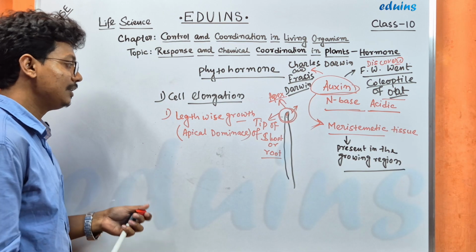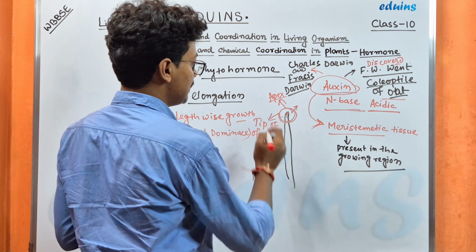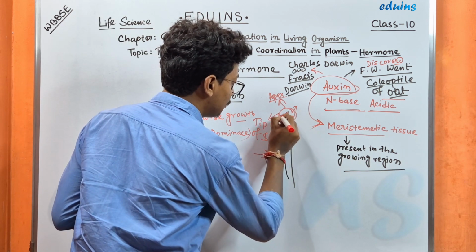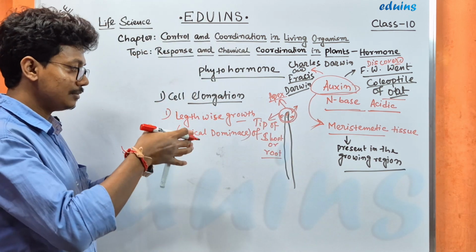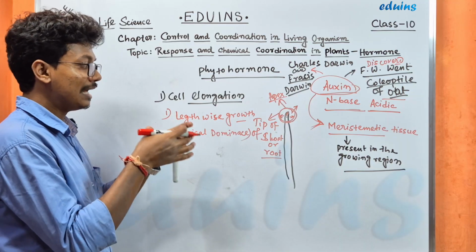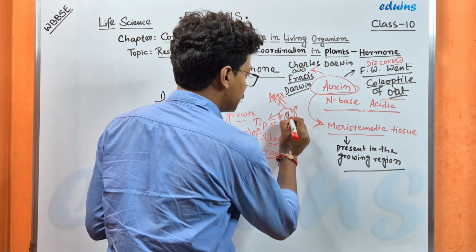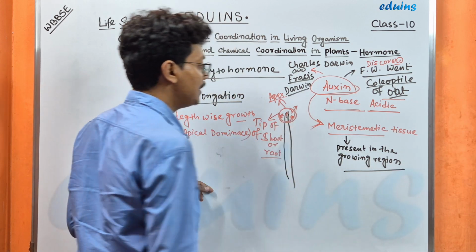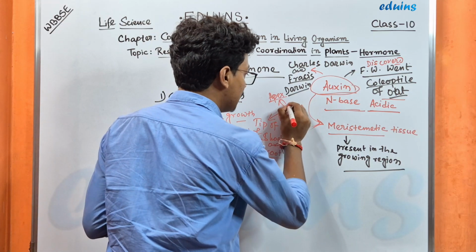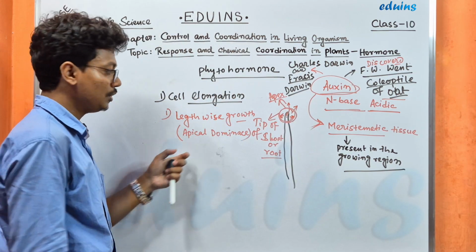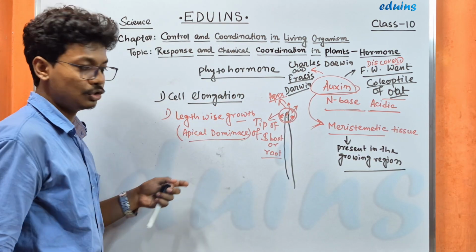What is apical dominance? Auxin inhibits the lateral growth of the plant, the sidewise development, and promotes the lengthwise growth. This is known as apical dominance.